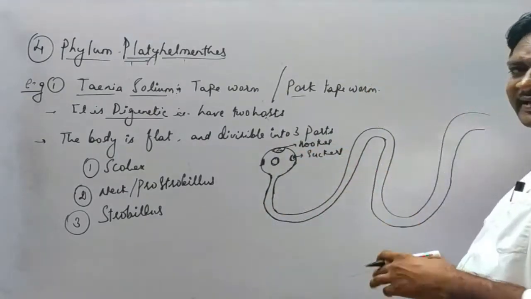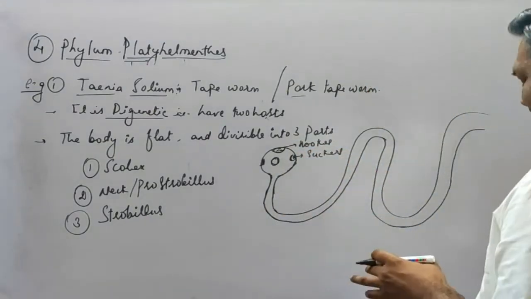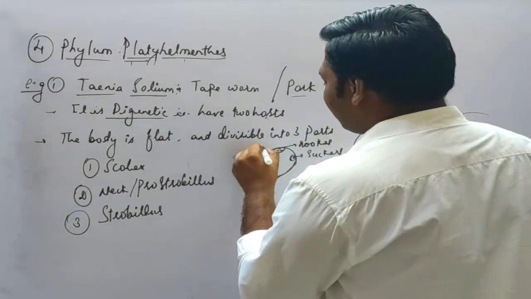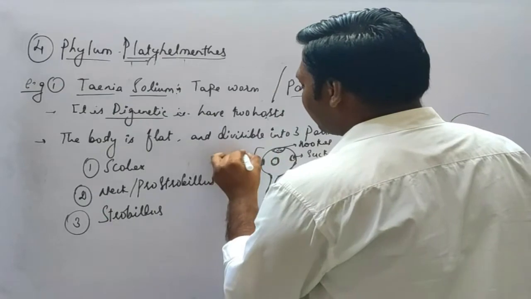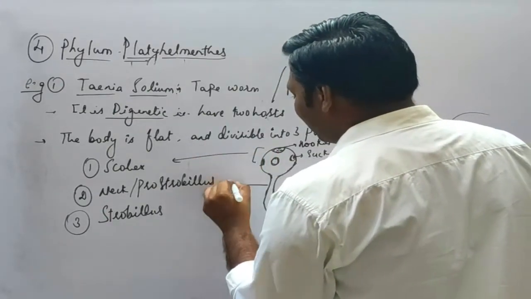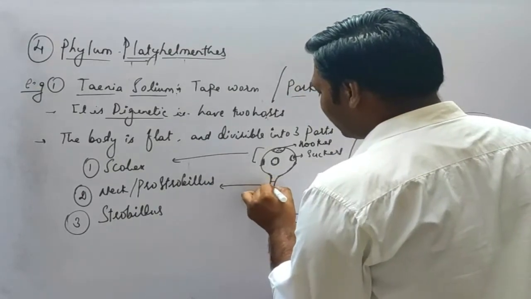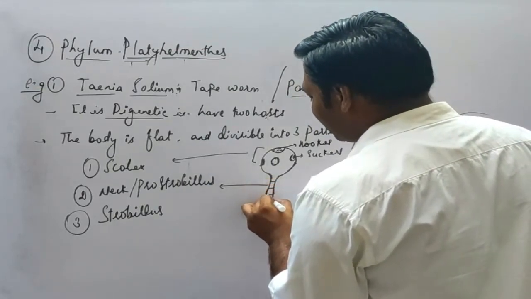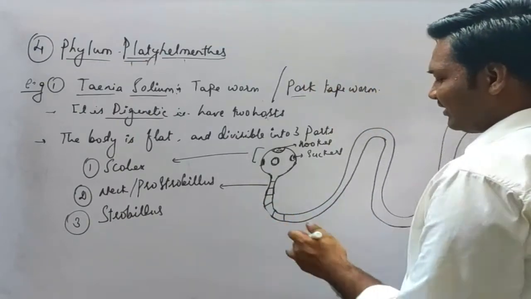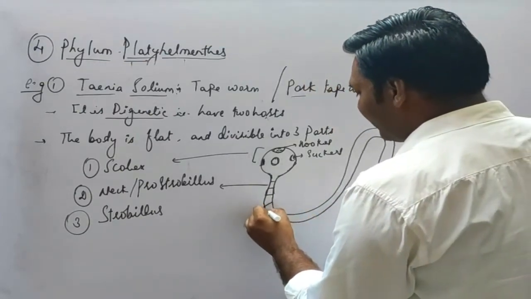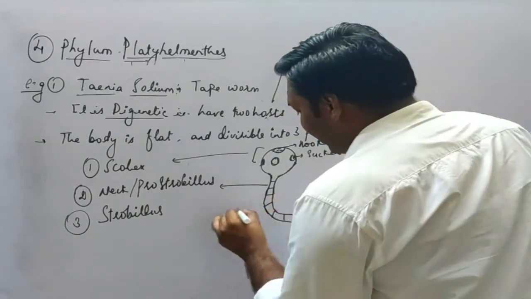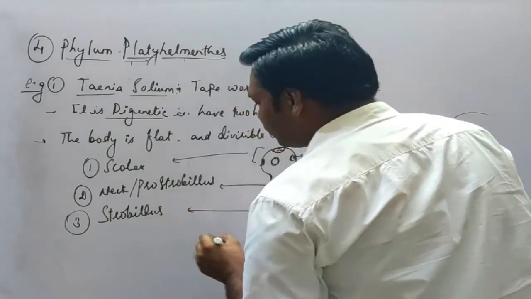So it helps in sucking the blood from the human intestine. Now the head is this part, the scolex, and this part is the prostrobilus, that is the neck part, and it consists of certain margins over here, or these are called the segments. This consists of segments, a segmented body will be there. And this region is referred to as strobilus.